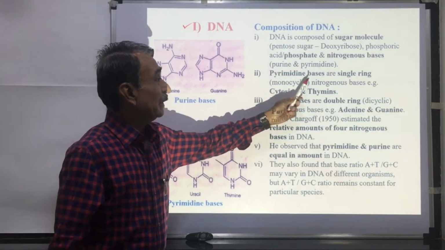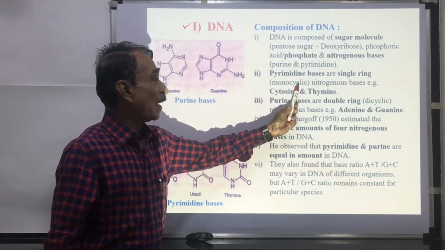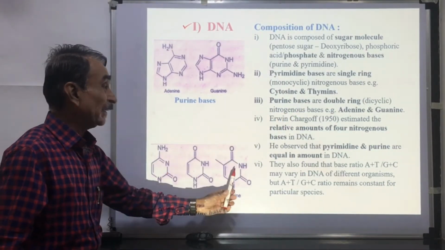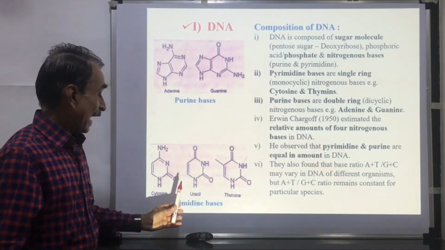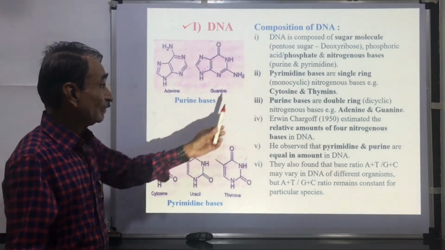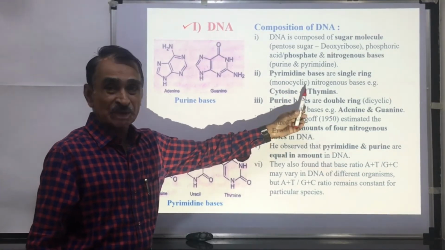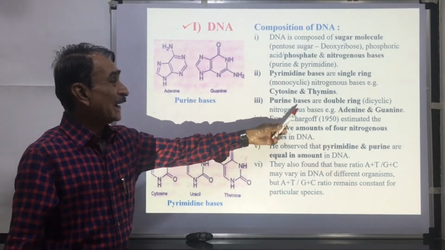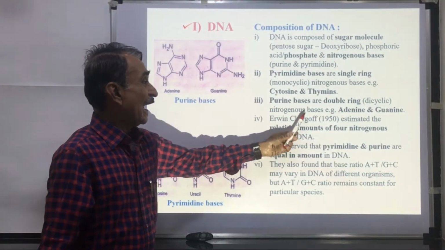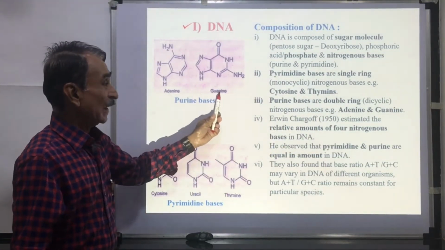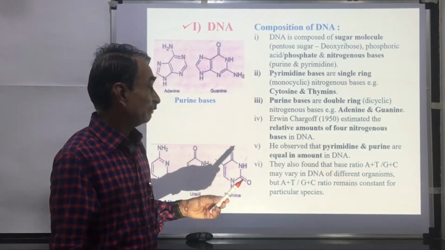Pyrimidine bases are single ring, monocyclic compounds. You can see here, these are the pyrimidine bases. They are cytosine and thymine in DNA, and uracil is present in RNA. While purine bases are double ring or dicyclic compounds, and examples are adenine and guanine.